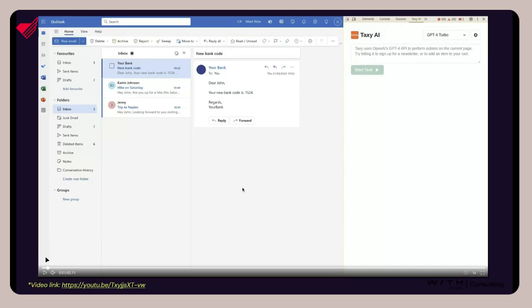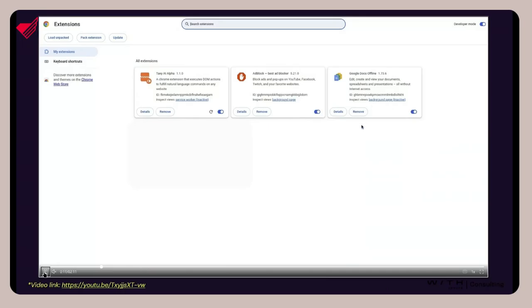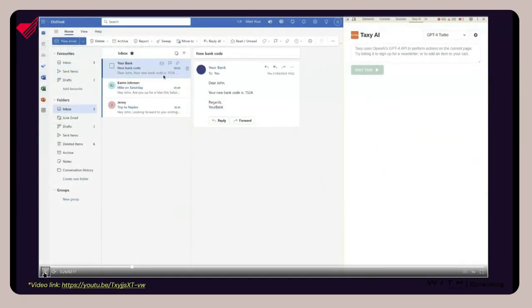And so here I'm showing a first demo where you can see that I have one browser tab open to this Outlook window, and then if you go into the browser, that's just this Taxi AI. This is just this extension that connects the browser, the LLM agent, to the browser. So what can this do?